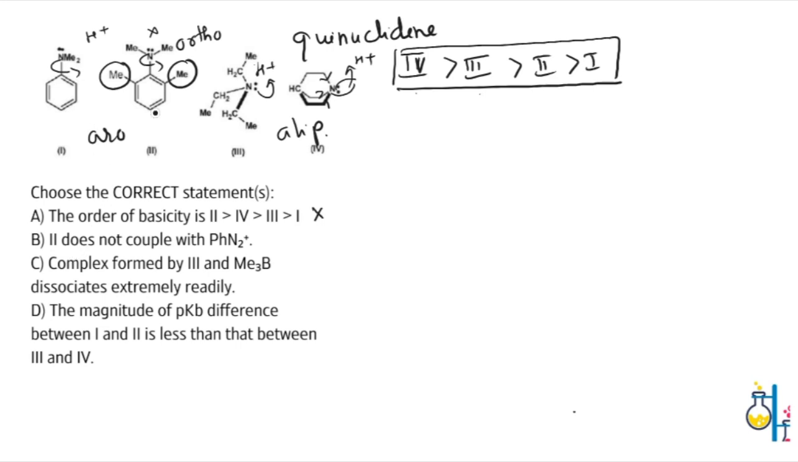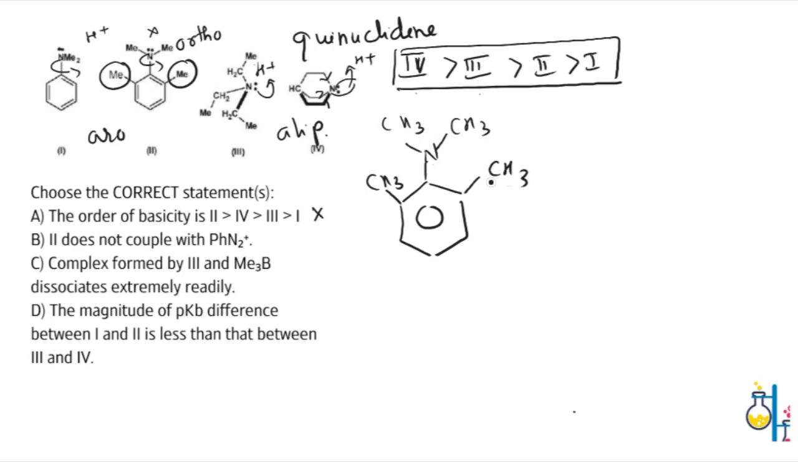Statement B is that the second molecule doesn't couple with a phenyl diazonium ion. This is a true statement. Compound 2, I'm going to rewrite this. Compound 2 is nothing but 2,6-dimethyl-N,N-dimethyl aniline molecule. Because of the steric hindrance, the dimethylamino group cannot conjugate effectively with the benzene ring. So, the ring is not sufficiently activated for the azo coupling with the diazonium salt.